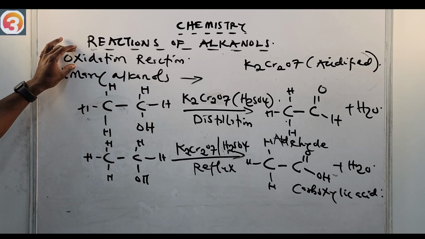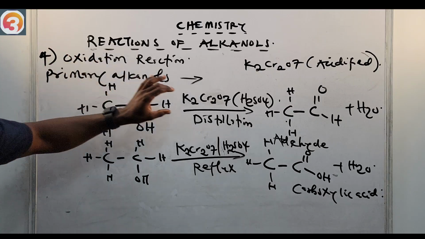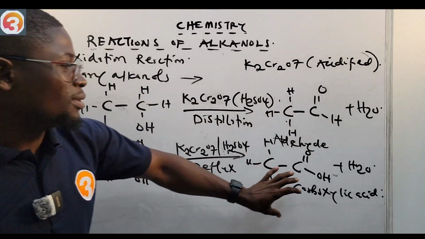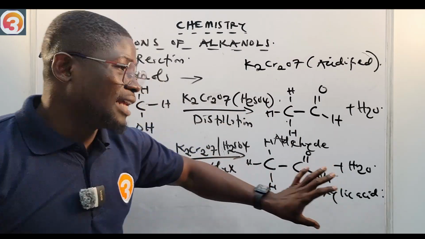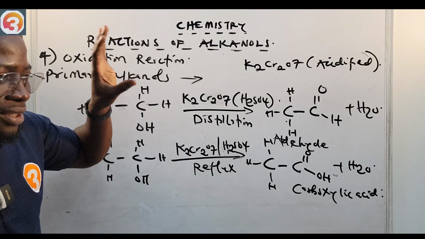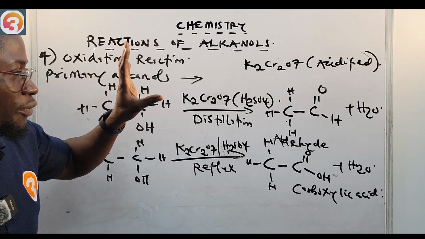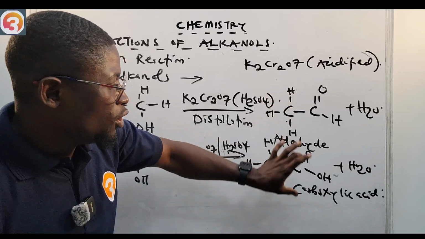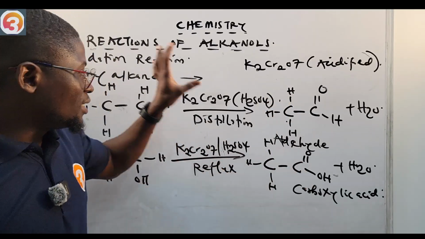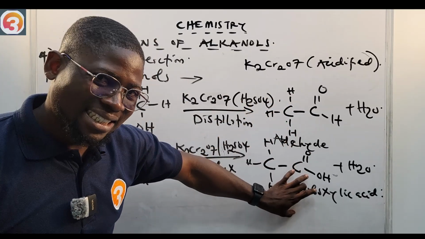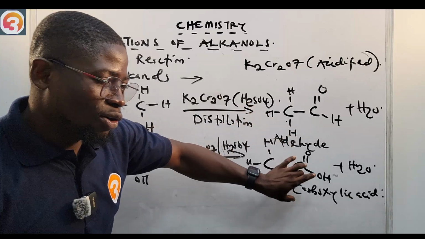Generally, as we said, a primary alkanol will get oxidized to an aldehyde or a carboxylic acid group. That's the major point you should take note of here. A primary alkanol gets oxidized to an aldehyde or carboxylic acid.